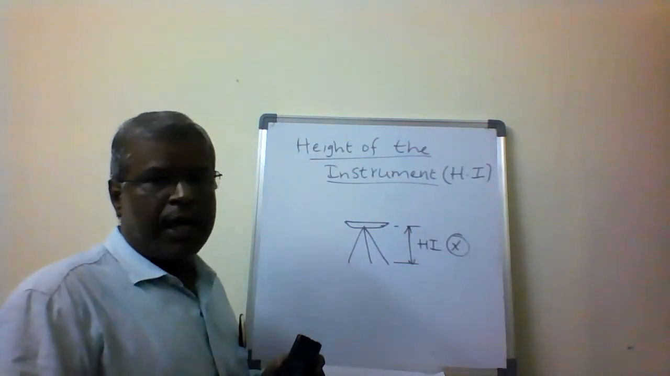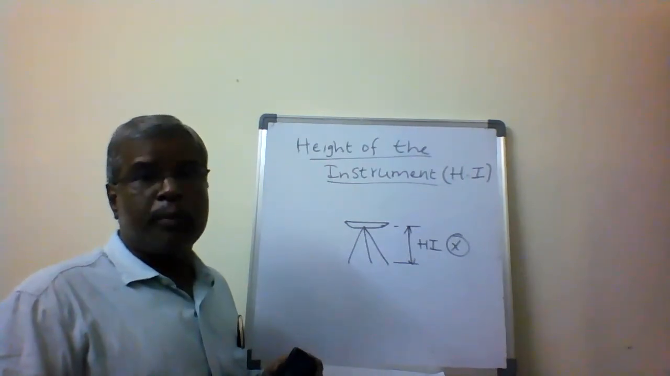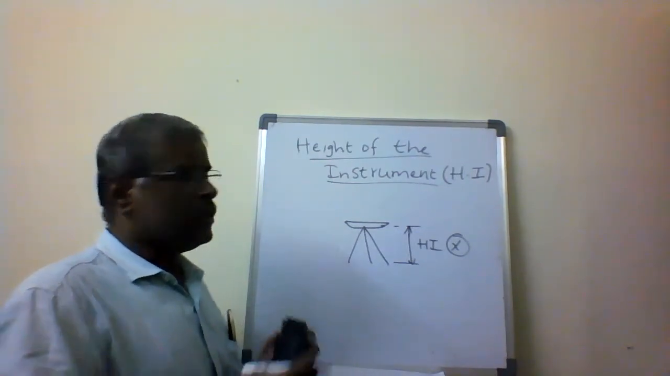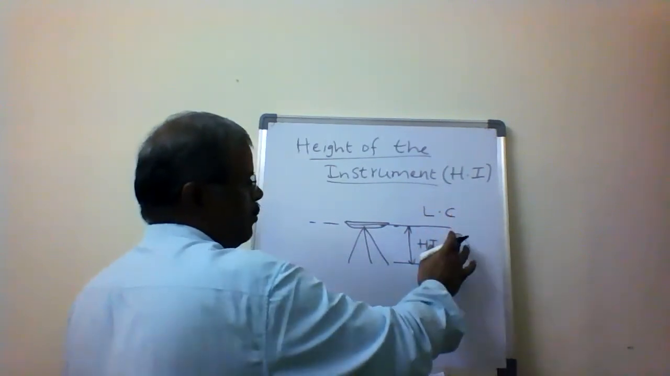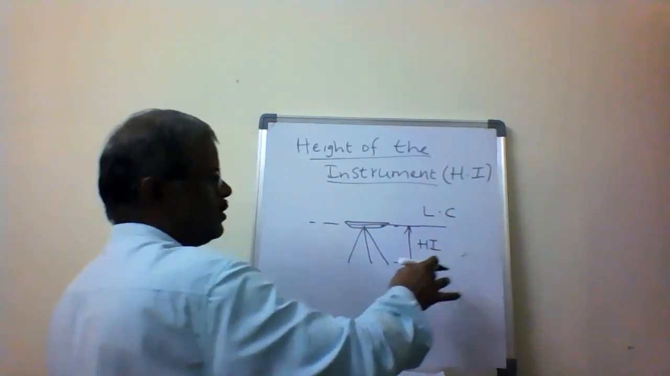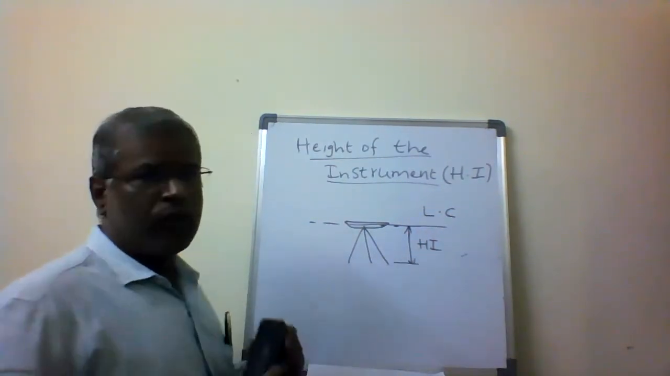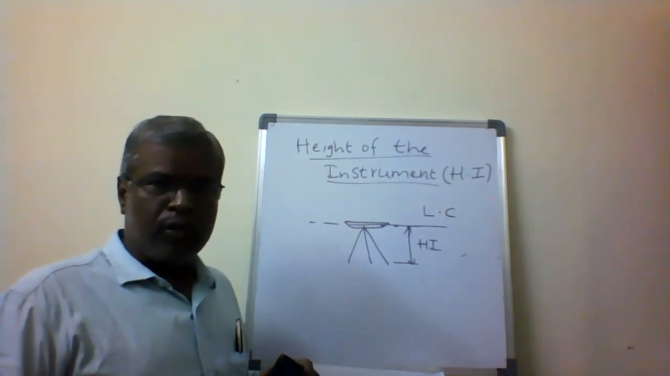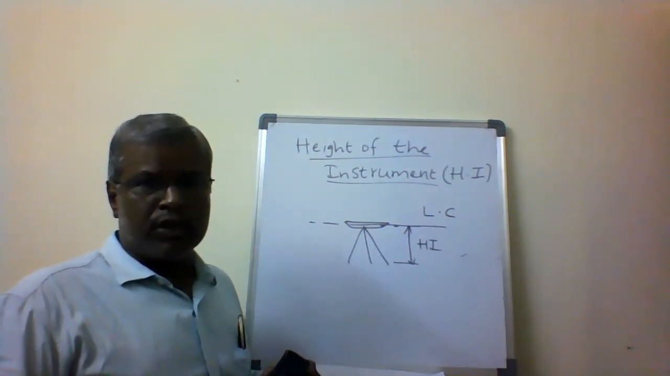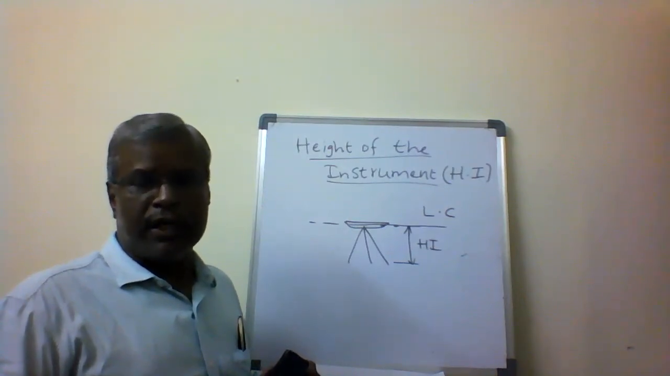This is wrong. Height of the instrument is when the instrument is properly leveled, with respect to the line of collimation, and with respect to the ground, that is called the height of the instrument. It is not the vertical height of the instrument set up on the ground with respect to the ground. That is not the height of the instrument.